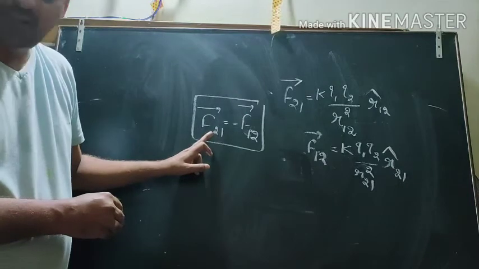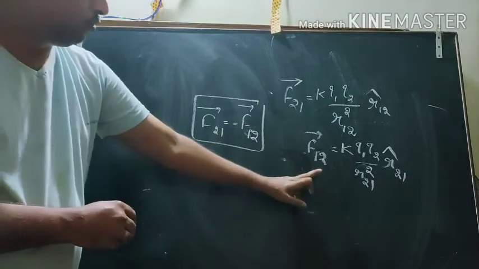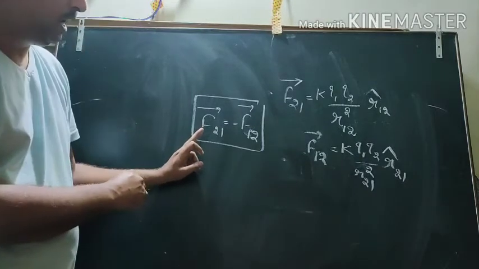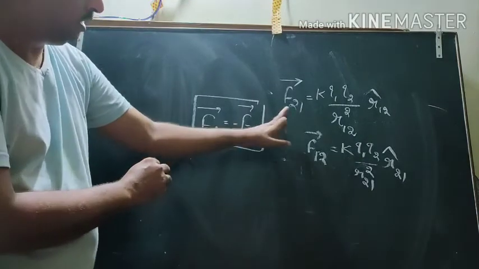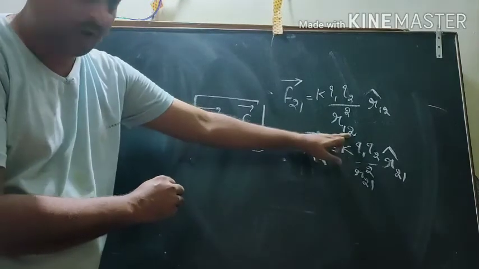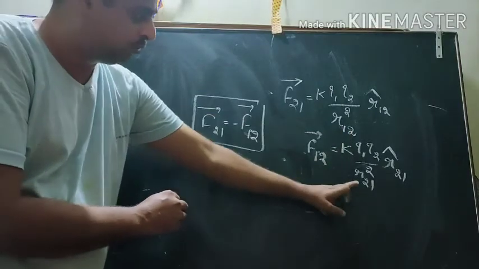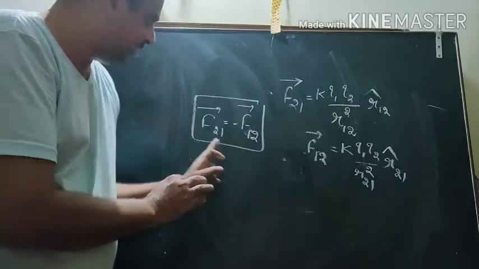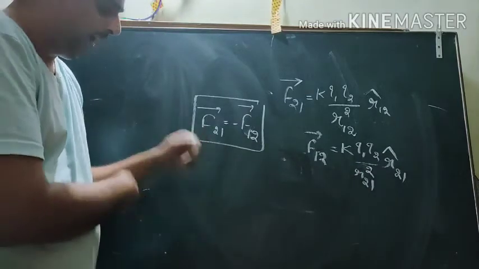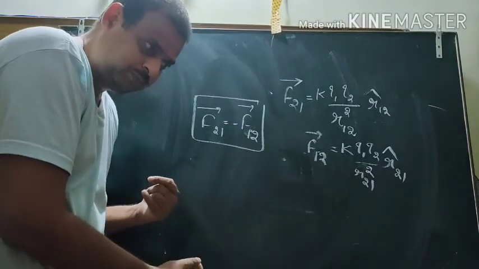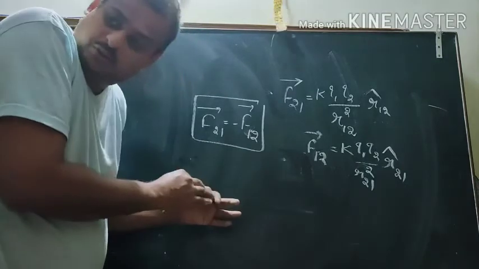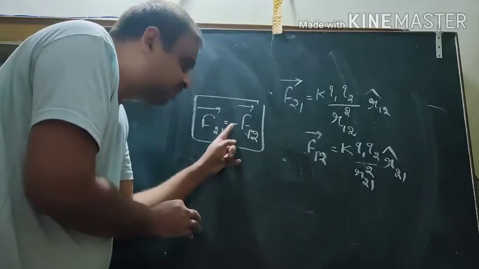For every action there is an equal and opposite reaction. If it is 2-1, it is 1-2. If it is 1-2, then it is 2-1. You can remember this point. So the force acting on 2 due to first is equal to the force acting on 1 due to 2 with negative sign.